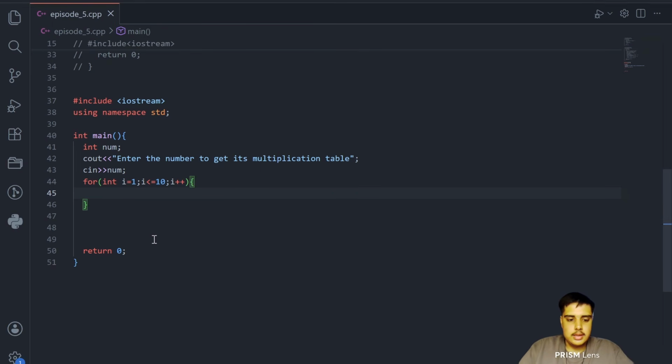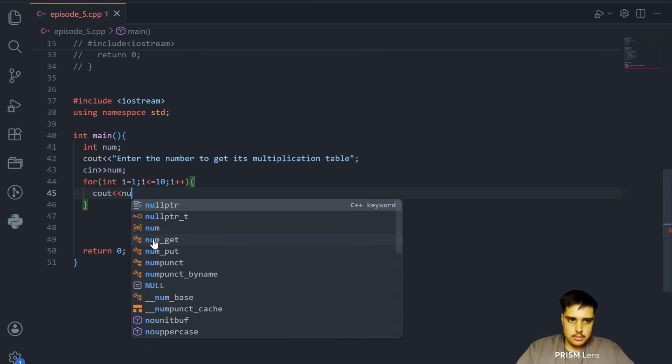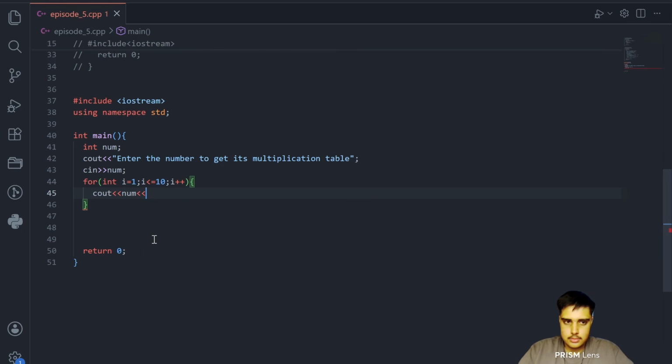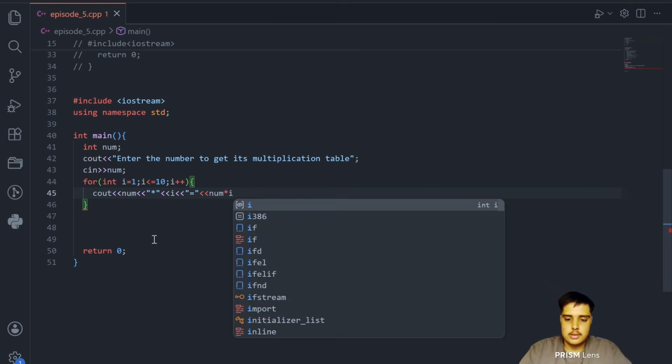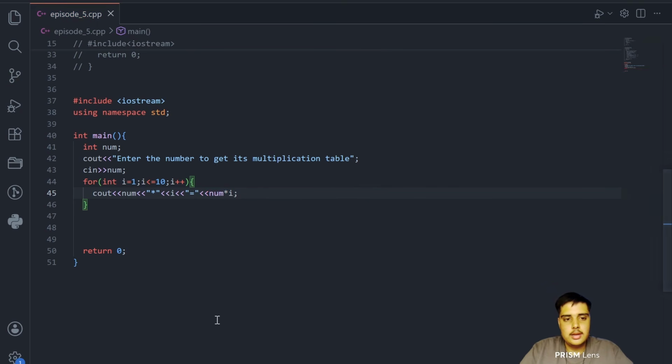We will simply say cout num multiplied by i, now I will say equal to num into i. An important line, you should understand this line. After this I will also say endl.